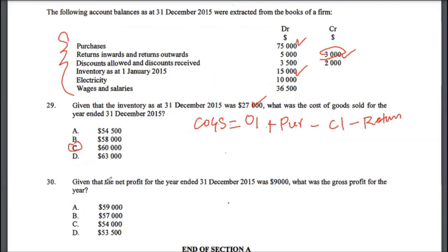Then multiple choice 30: given that the net profit for the year ended 31st December 2015 was $9,000, what was the gross profit for the year? So net profit is given to you, and you need to find gross profit. Net profit is the difference between gross profit minus expenses.